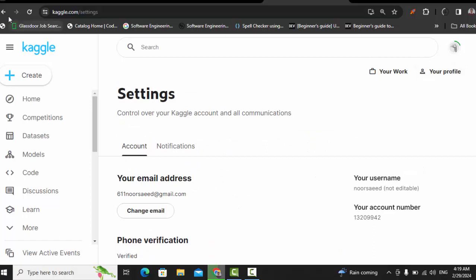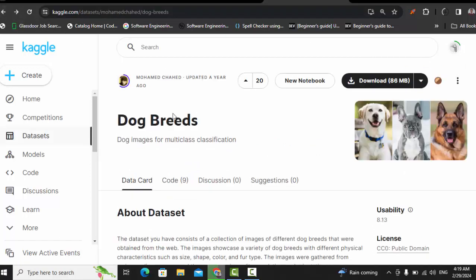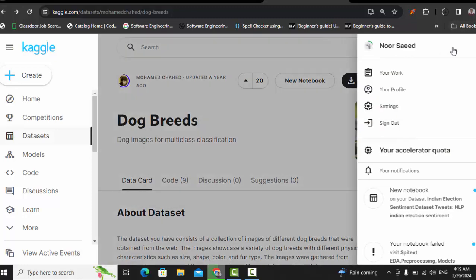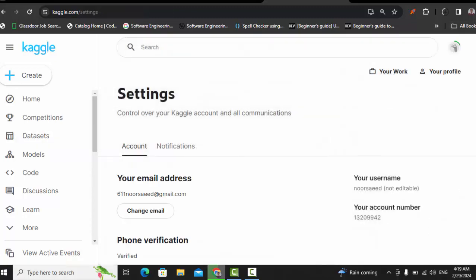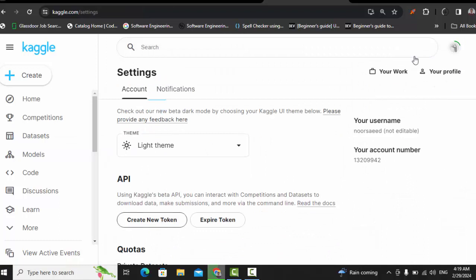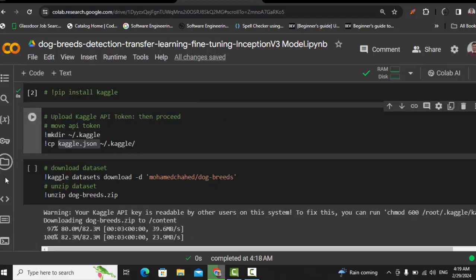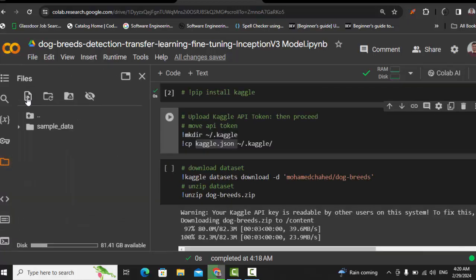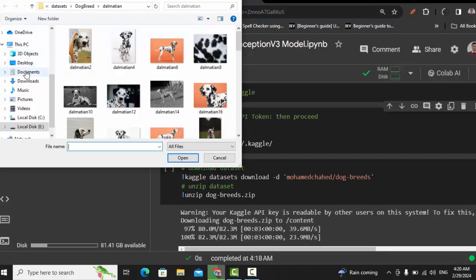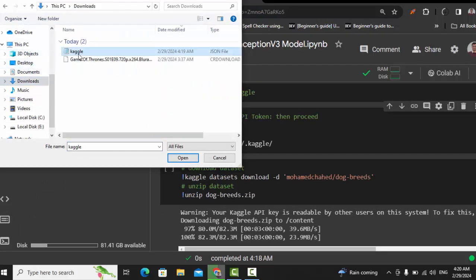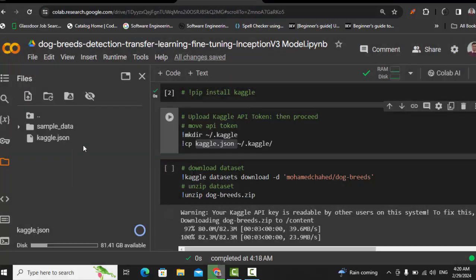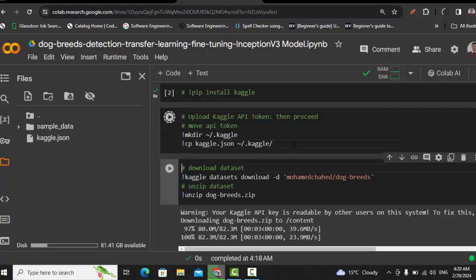So you have to do only a single step. Once you open this dataset, go to your profile, go to Settings, and within Settings just create a new token, and it will be downloaded automatically. Once it's downloaded, you can open it here: click on this button, go to your downloads, and open this kaggle file. So this JSON file must be here. After that, run this cell.